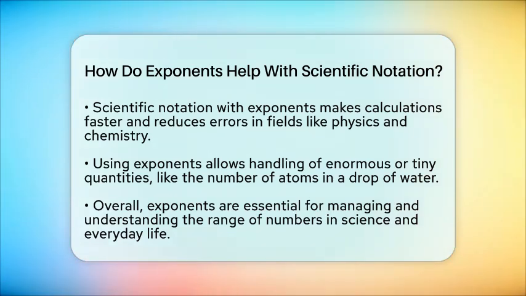In summary, exponents are the backbone of scientific notation. They allow us to write, understand, and manipulate very large or very small numbers efficiently. They show the size and scale of numbers at a glance and make calculations much simpler. Without exponents, working with the vast range of numbers in science would be much more complicated. They help us see the relationships between numbers and their meanings, making the world of numbers clearer and more accessible.